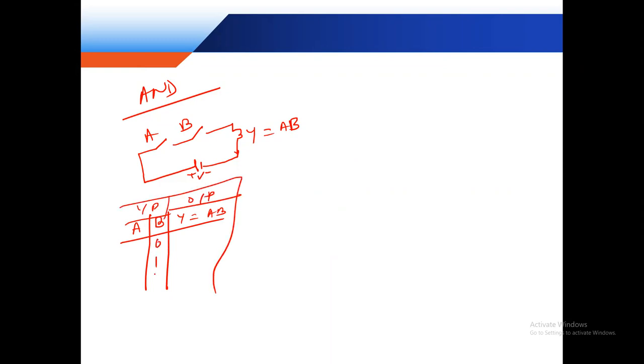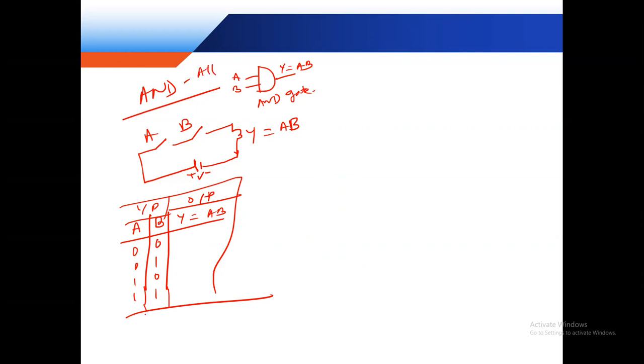So this is 0 1 0 1 and 0 0 1 1, because this is 4 times. This is the AND logic. If two inputs, this is A and B, and Y is equal to AB. Okay, the AND gate. Clear? Yes, sir.